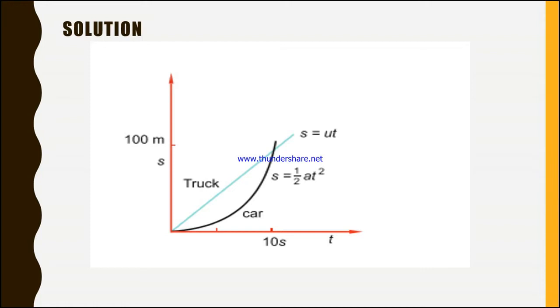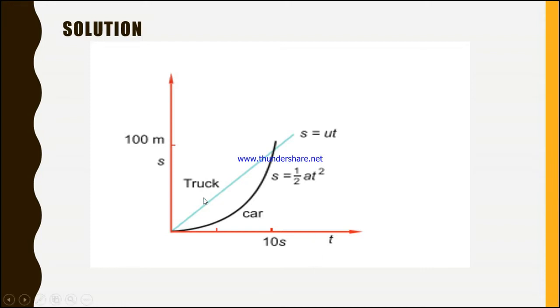This is a distance versus time graph. The truck was in uniform motion, so its graph becomes linear, because in a distance versus time graph, the slope of the graph is the speed. So here it is linear. A linear graph means it has constant slope, so its velocity or speed is constant. So the distance versus time graph looks like this one for the truck.